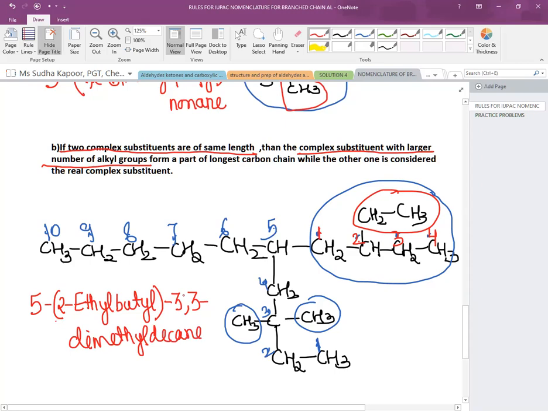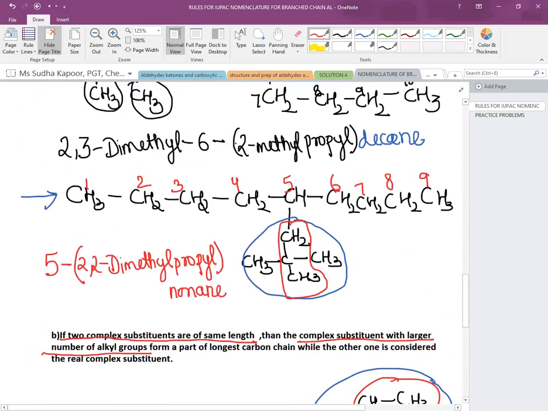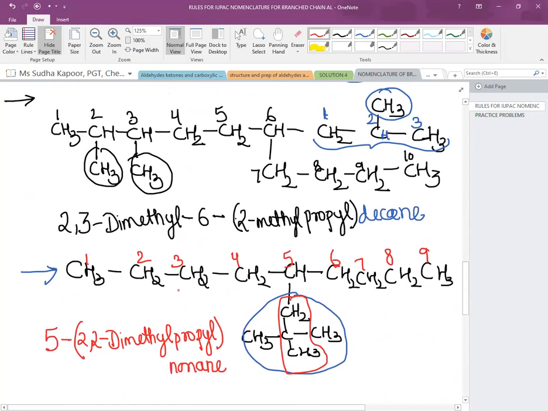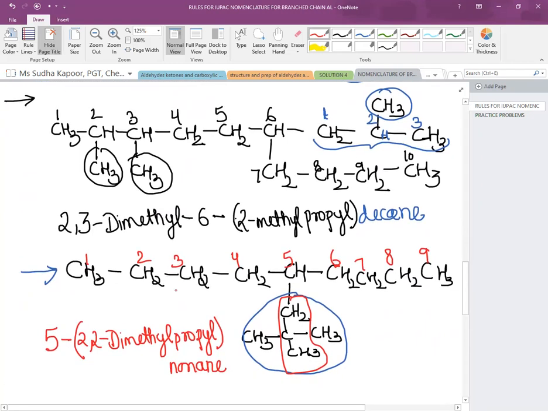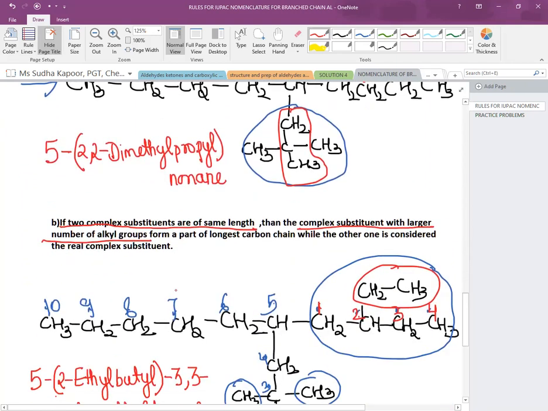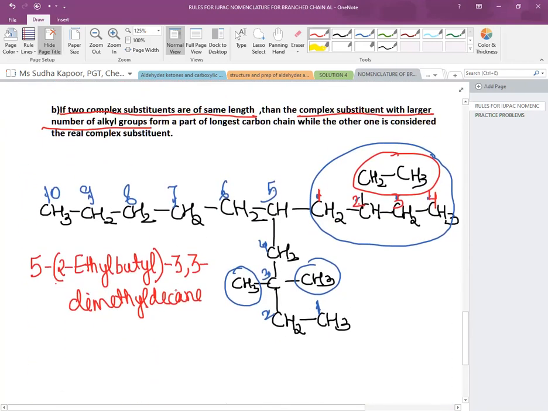So in this 8th point, this is when the chains are different and the alkyl group is more substituted. So the longest chain and the substituted alkyl group is considered. But in the other case, if the chain is equal from both the sides, then we will consider that chain which is having more number of branches on it. So these are the few rules that have to be followed while considering the IUPAC name for the branched alkane.